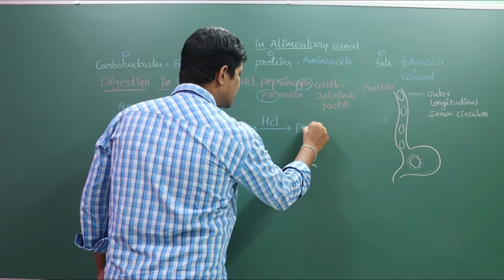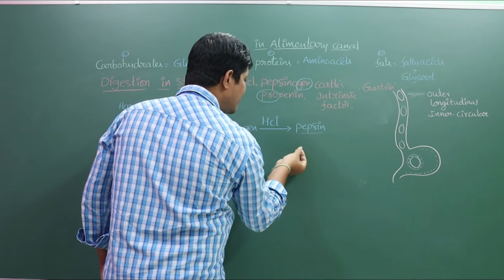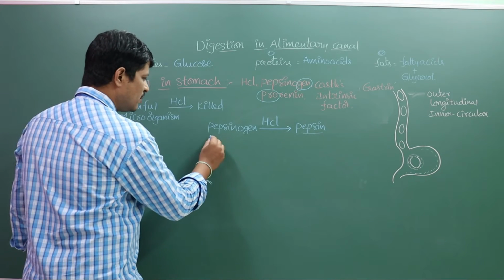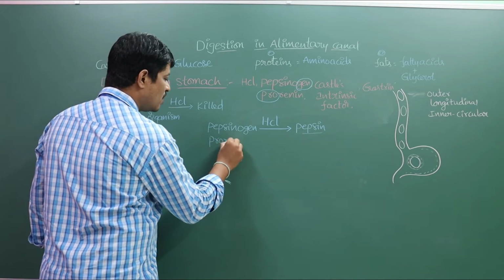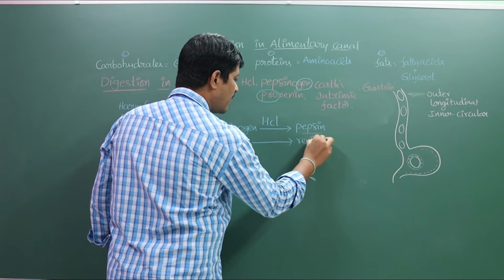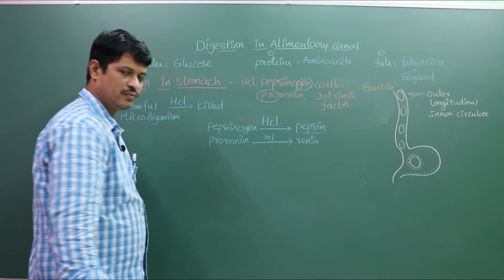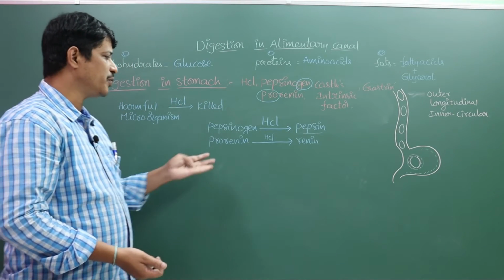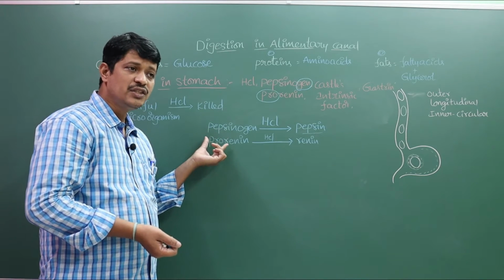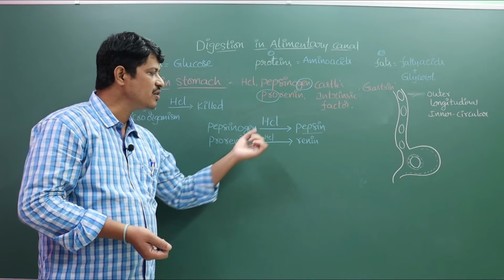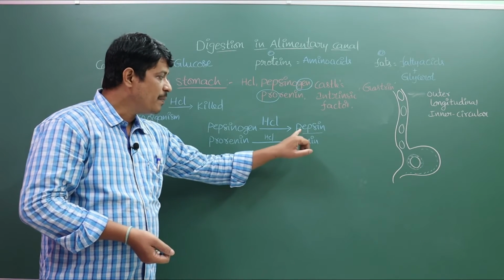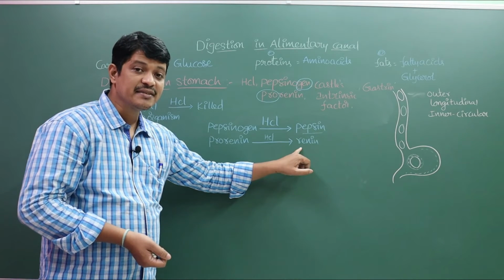into active pepsin. So pepsin becomes activated by the action of the hydrochloric acid. At the same time, one more proenzyme is prorenin. This prorenin is also activated by the hydrochloric acid. Sometimes pepsin also converts this prorenin into renin. So pepsinogen and prorenin, these two are activated by the action of the hydrochloric acid into pepsin and renin.